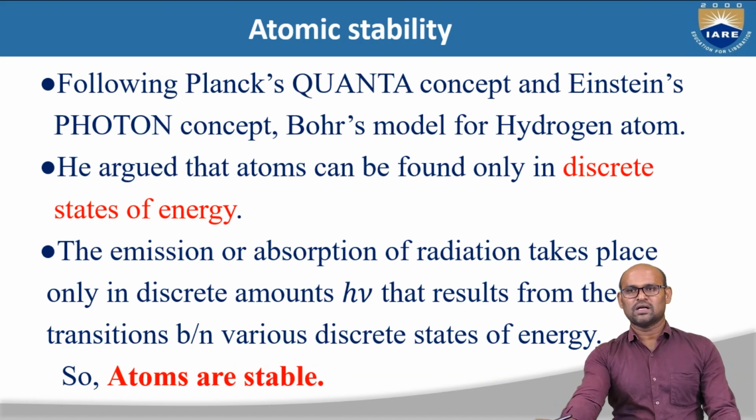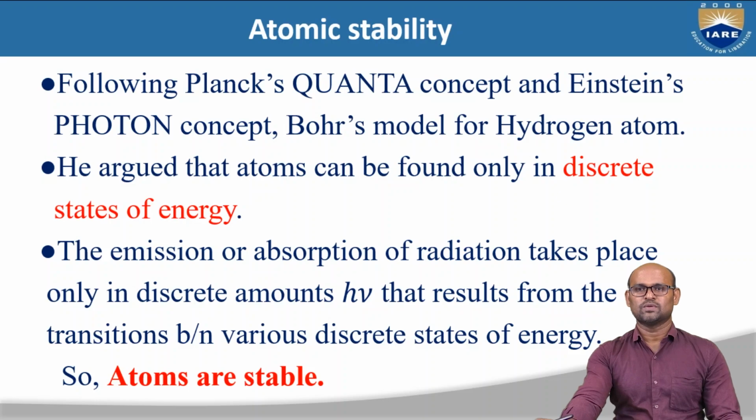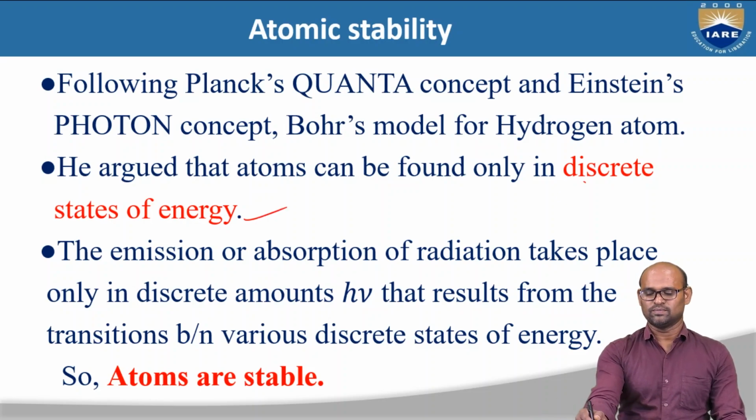Following Planck's quanta concept and Einstein's photon concept, Bohr's model for hydrogen could successfully explain the atomic stability. He argued that atoms can be found only in discrete states of energy.